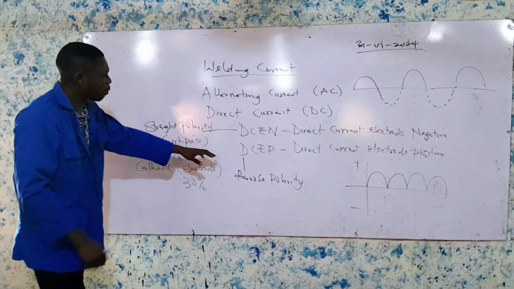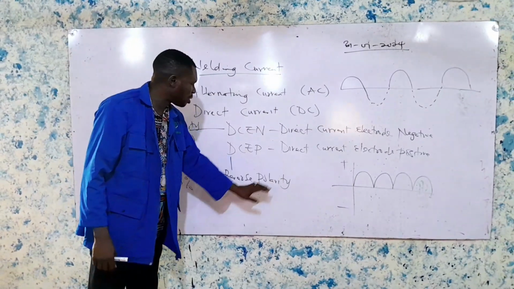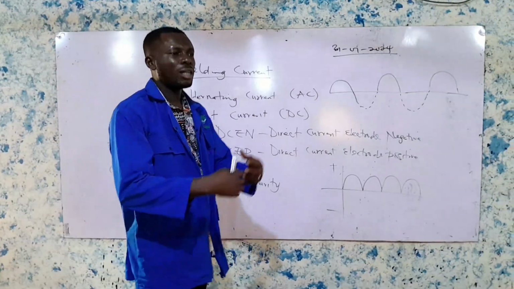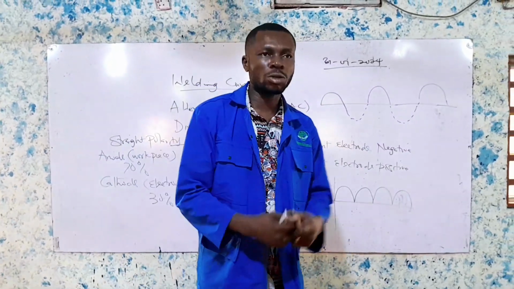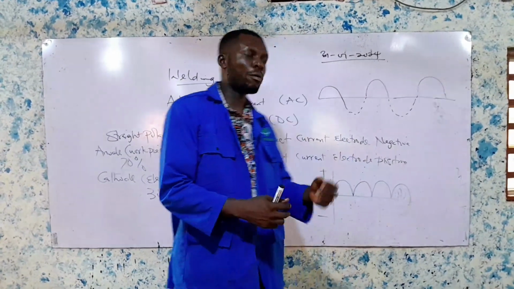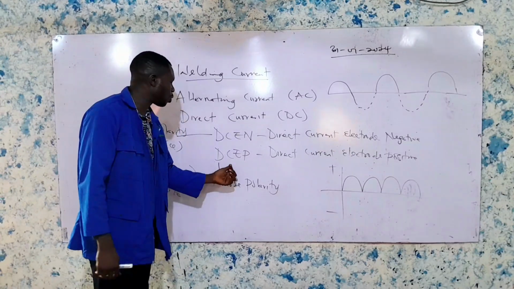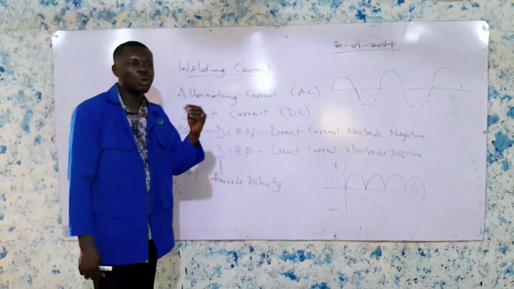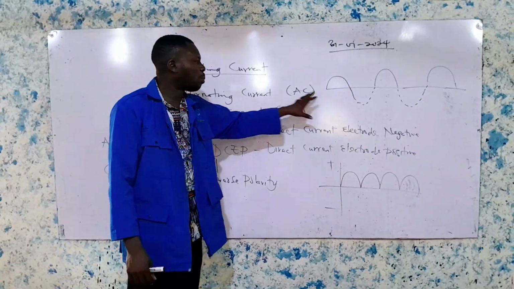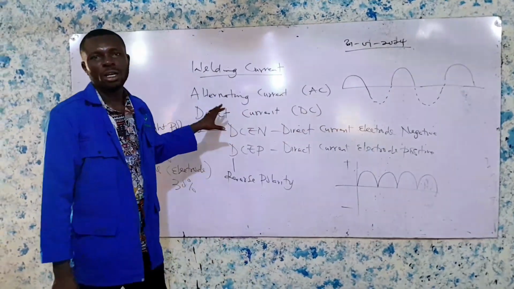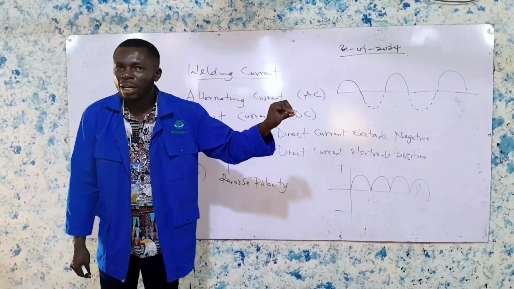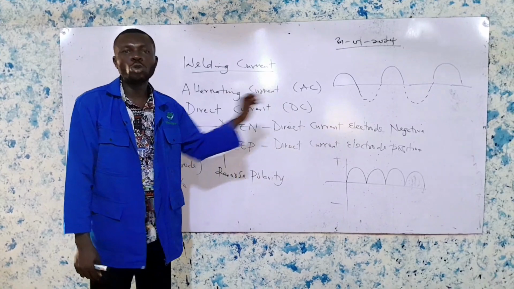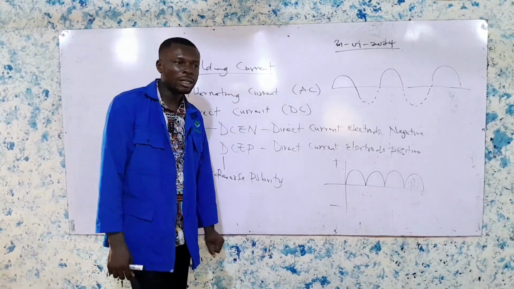And then the direct current electrode positive polarity helps us avoid lack of fusion. So it is required for you as a welder to understand the principle behind this, to understand each type of electrode and the type of current you are required to use in welding.